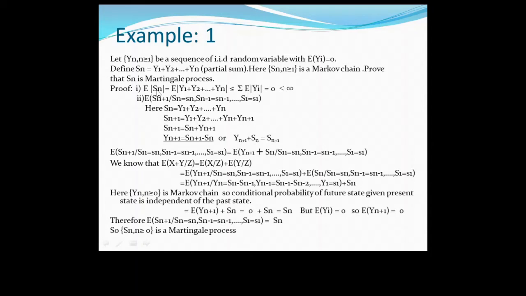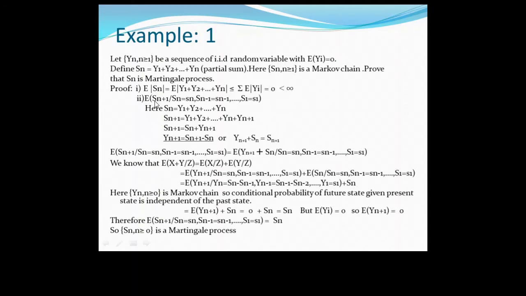So see here, what is Sn? Y1 plus Y2 up to Yn, and this addition is written as the summation of Yi. But what is the expected value of Yi? That is 0. So the answer of this is 0. So automatically the expected value of mod of Sn is less than infinity.